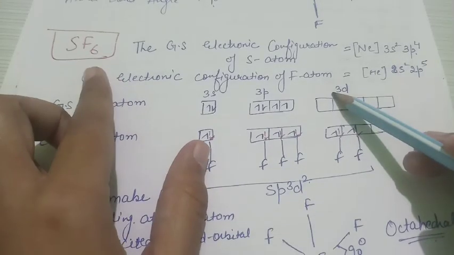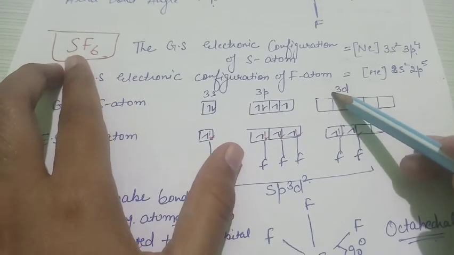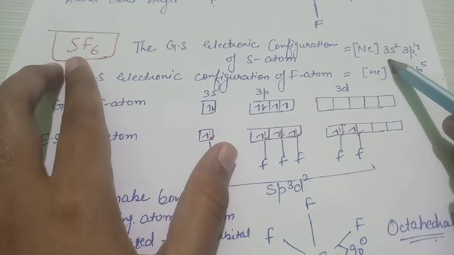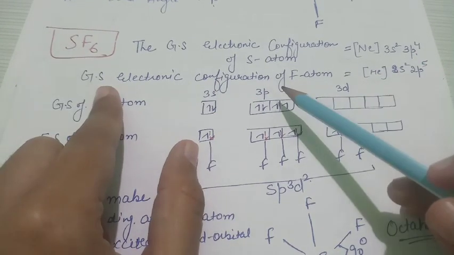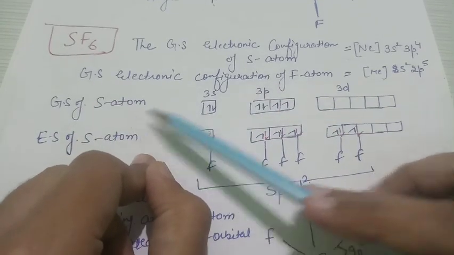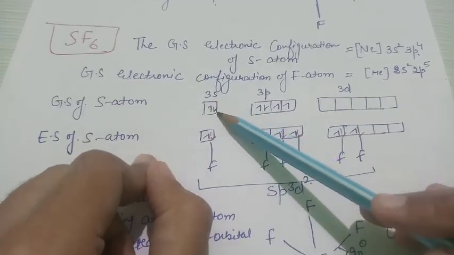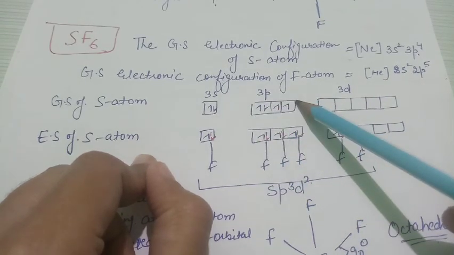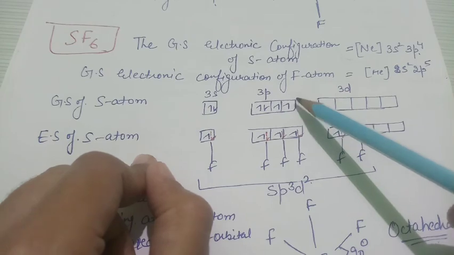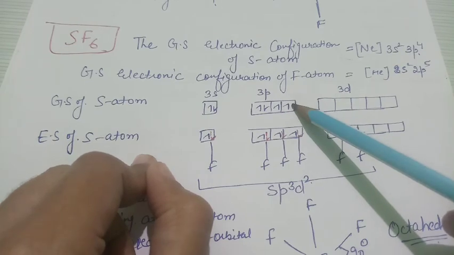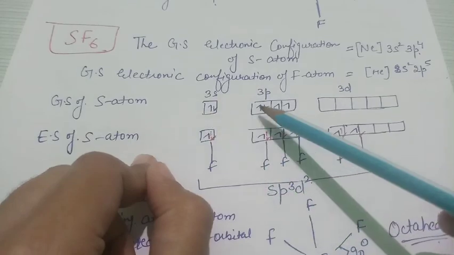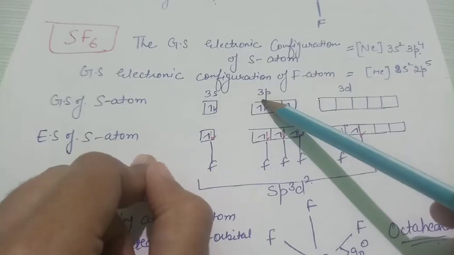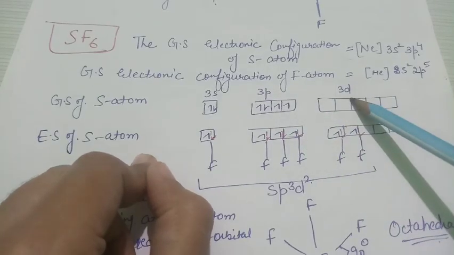Next is SF6 molecule. In this molecule too, sulfur acts as a central atom having electronic configuration 3s2 3p4. You have to mention the ground state electronic configuration in the form of orbitals, 3s2 3p4. Now look at here, that 2 unpaired electrons are present in the sulfur atom, so only 2 fluorine will be accommodated over here. So in order to make the other 4 fluorine bonds, you have to excite both the electrons of 3s orbital as well as 3p orbital into 3d orbital.